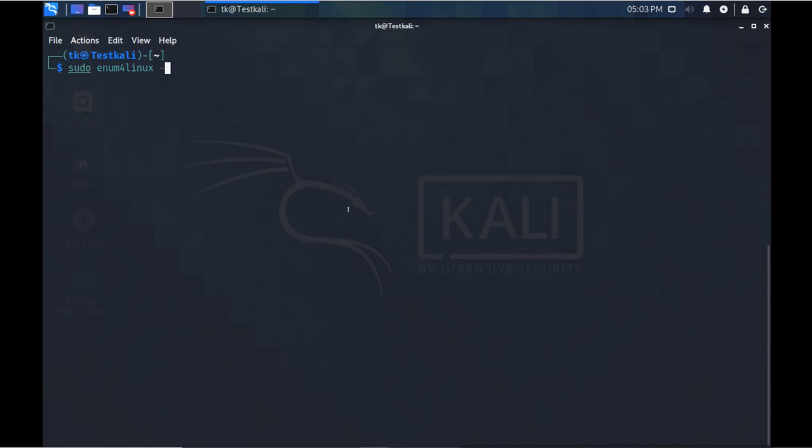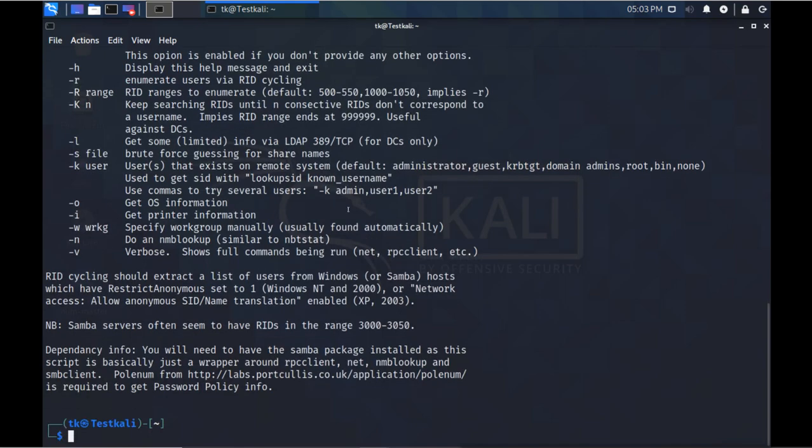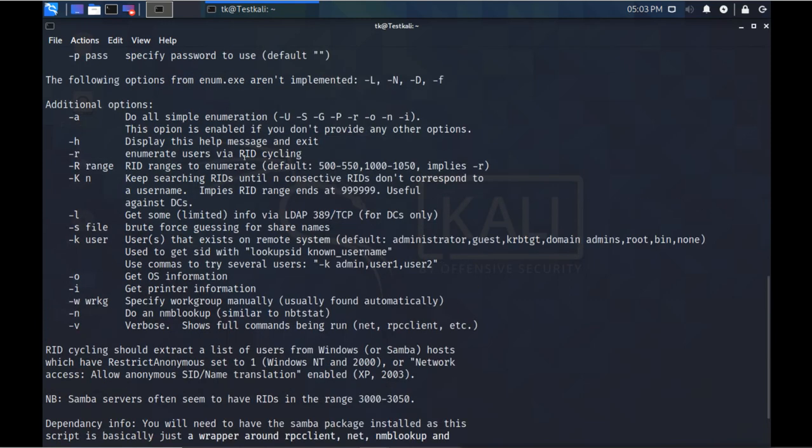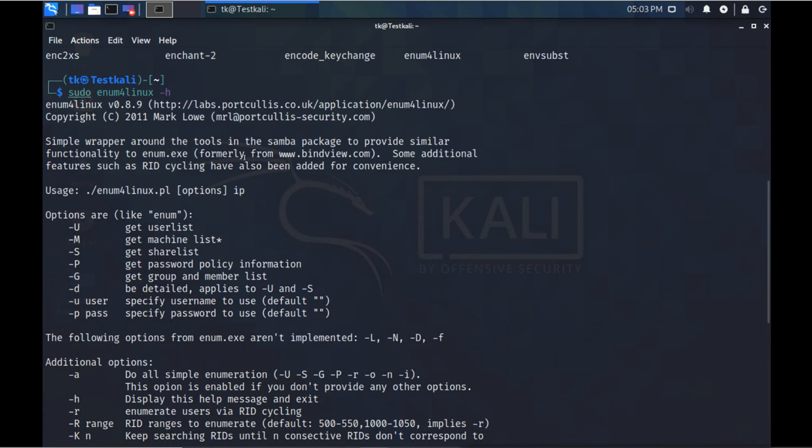Enum4linux -h will reveal the help, what you can do with this script. It is a Python script, so you can use these options with this script. You run this script with the option and then the IP address of the remote target server.